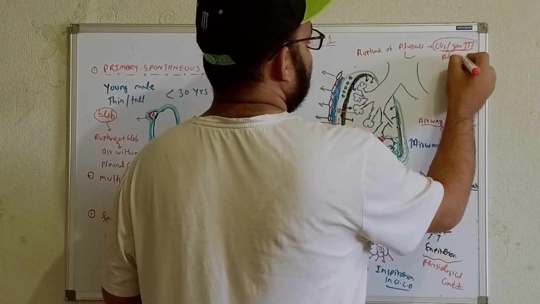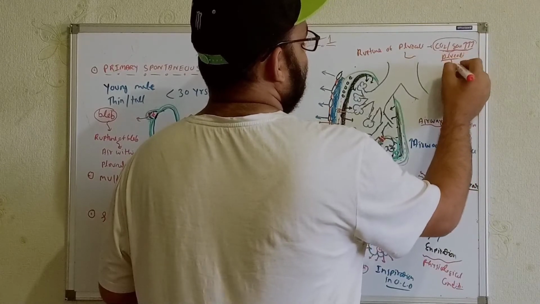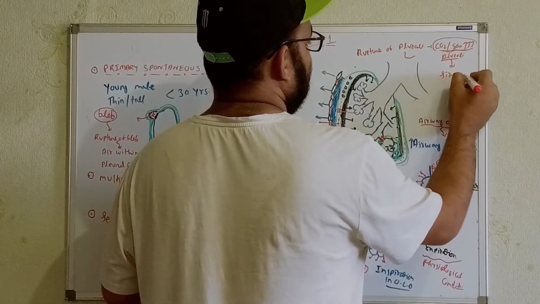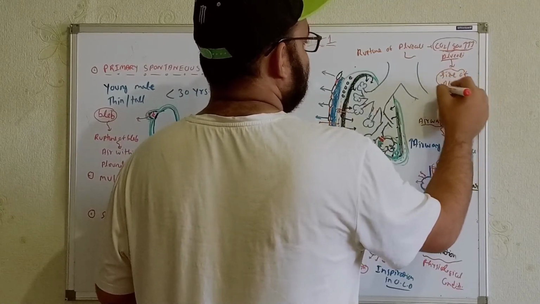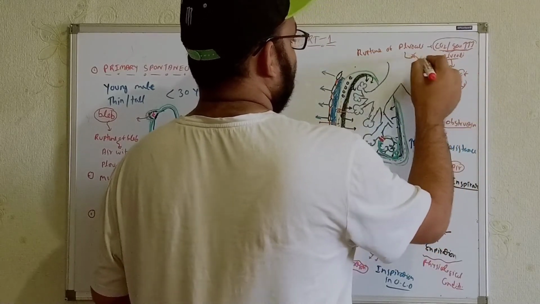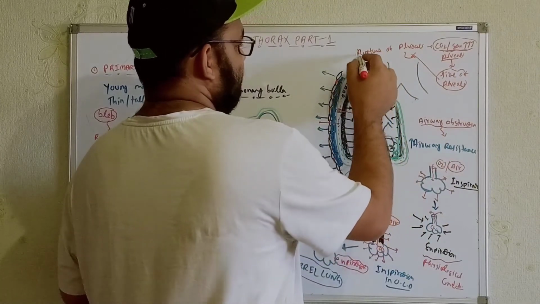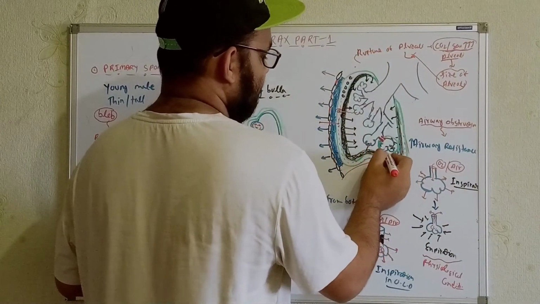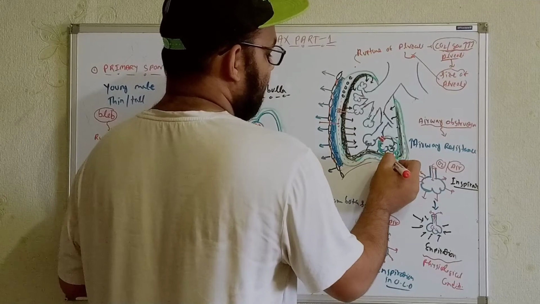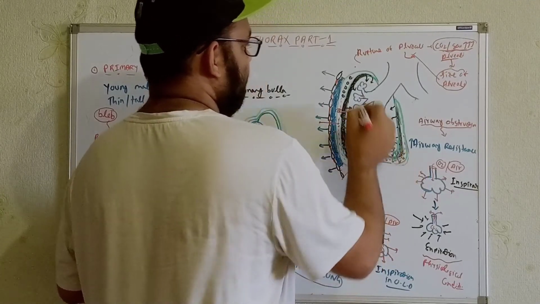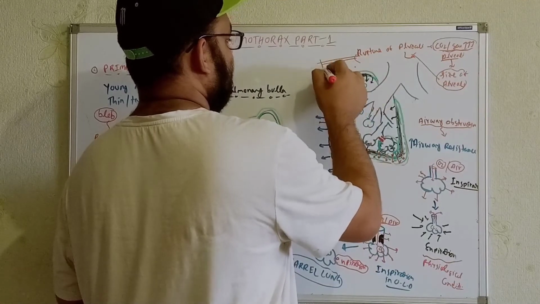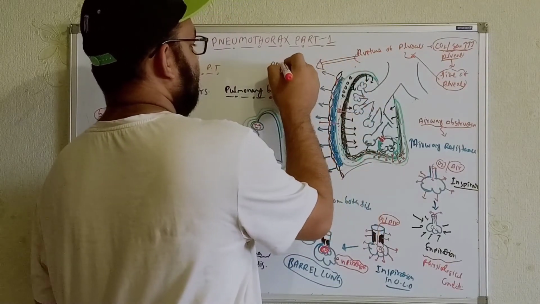So the size of the alveoli will be increased, and there is a chance for them to rupture. Whenever it ruptures, the air from these portions will come within the pleural cavity, and that will be responsible for causing the pneumothorax.